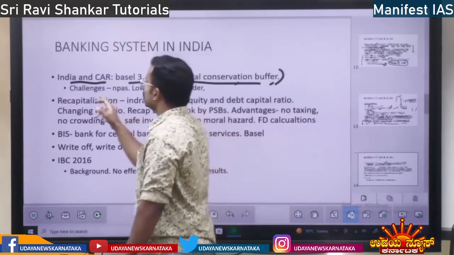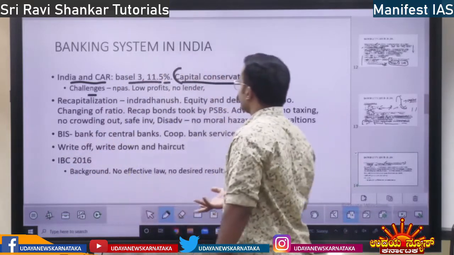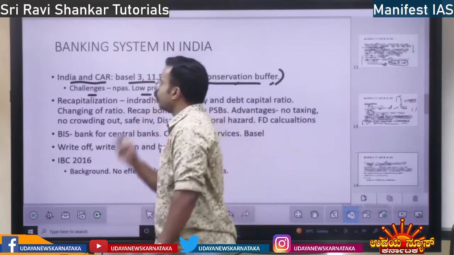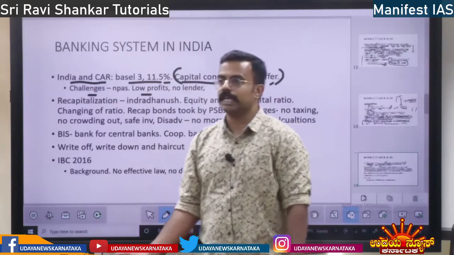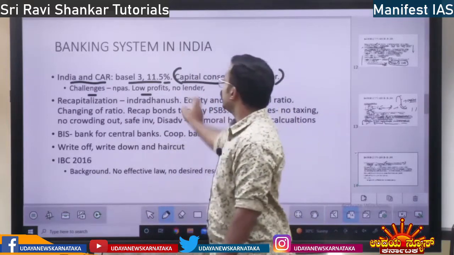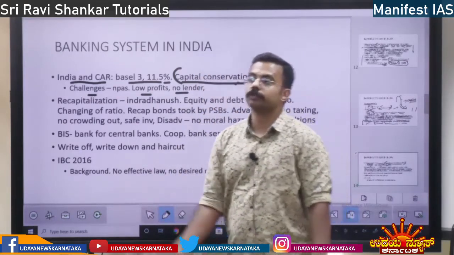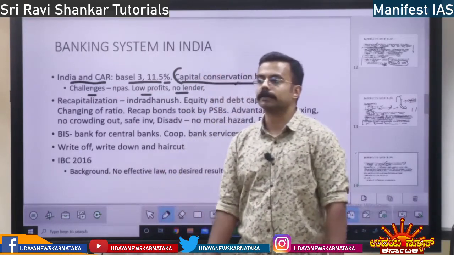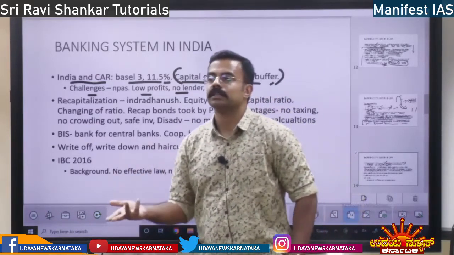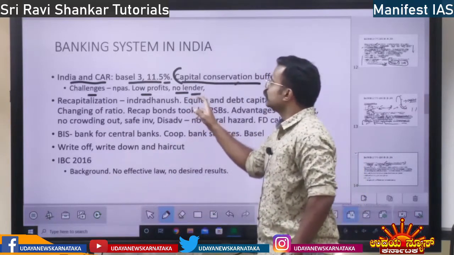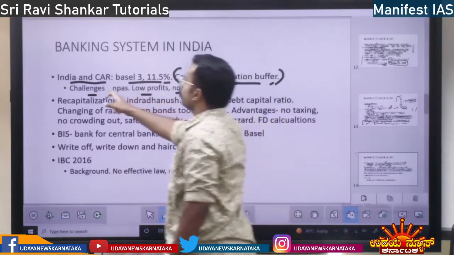So what are the challenges in India? One is non-performing assets, assets which are non-performing. Second is low profits. In the banking sector there is very little profit, and also no lender. If the banks want loans for themselves, nobody is going to give the bank. There is no lending. Banks cannot mobilize capital. Banks do not have any lender. That is the no lender concept, right? So these are the challenges for banks in India.